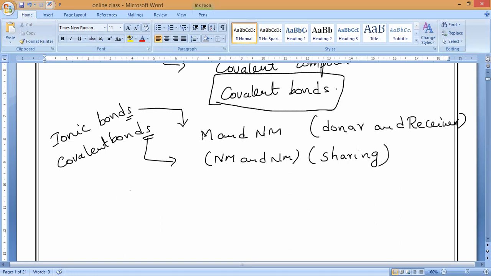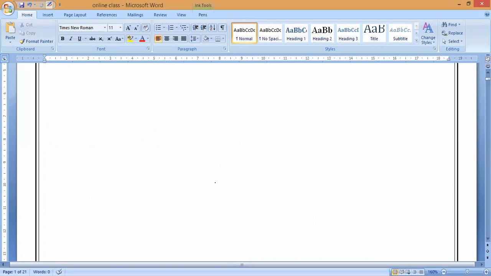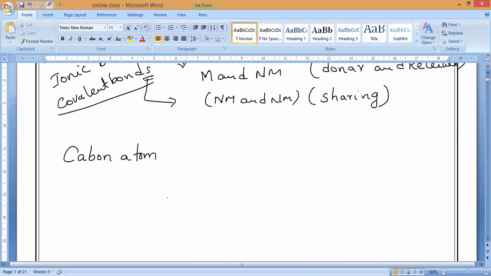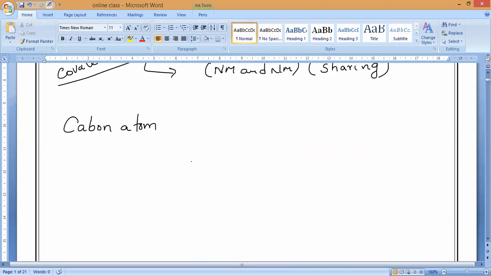As I said, what is the reason behind the formation of strong covalent bonds in carbon and its compounds? Can anybody take it, please? Basically, covalent bonds are weak, but the covalent bonds formed by carbon atoms are very strong, between carbon and carbon or carbon with other atoms like hydrogen, oxygen, nitrogen, sulfur, chlorine, and many other elements. Whatever element it reacts with, it forms very strong bonds.